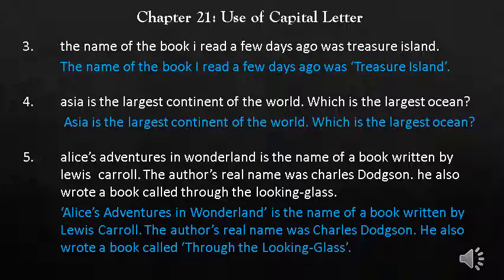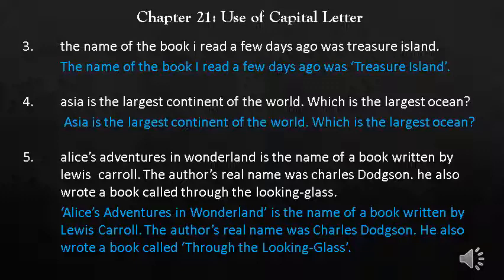Sentence number 3 is: The name of the book I read a few days ago was Treasure Island. Students, in this sentence, where will we use a capital letter? First of all, the sentence is started with a capital letter, so we will use a capital letter here. Other than that, I and the name of the book are also written with a capital letter. Okay?